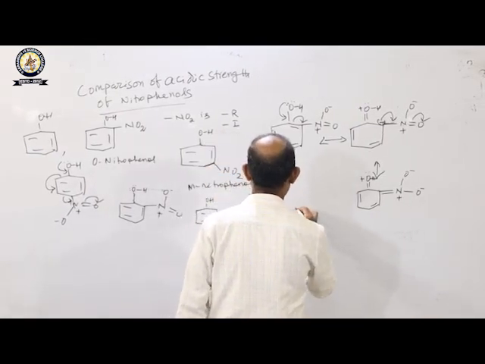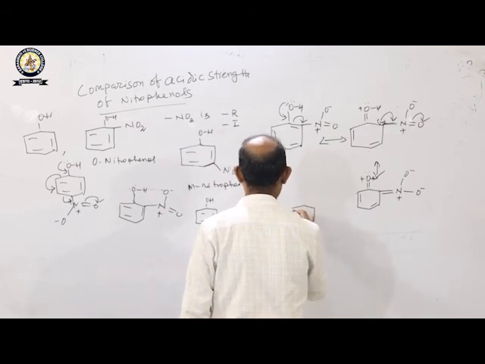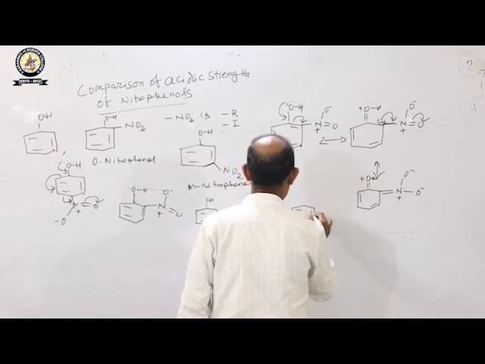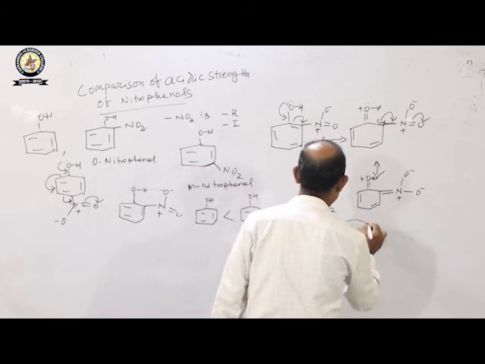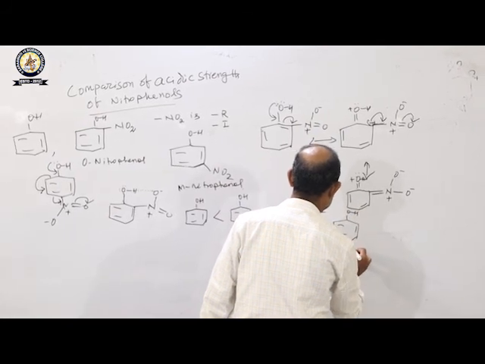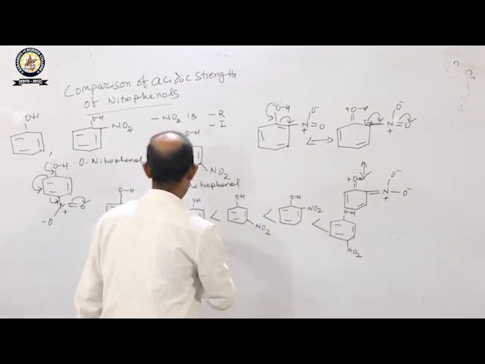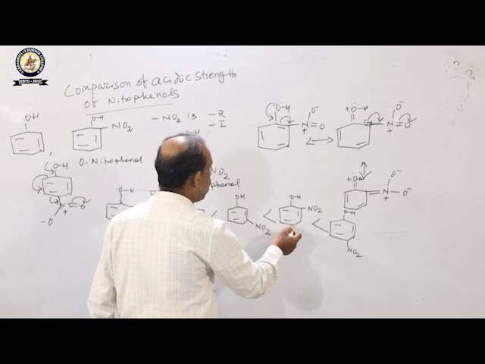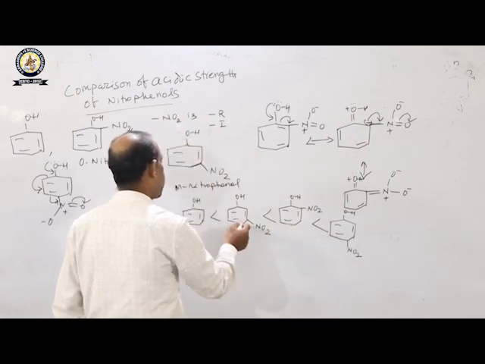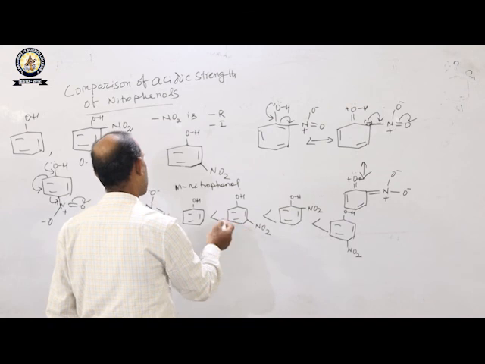Metanitrophenol is less acidic than orthonitrophenol, which is less acidic than paranitrophenol. So we can say paranitrophenol is more acidic than orthonitrophenol. Orthonitrophenol is more acidic than metanitrophenol. Metanitrophenol is more acidic than phenol.